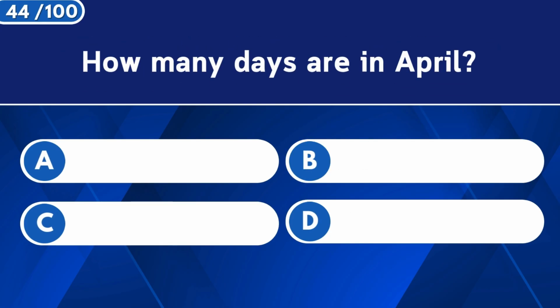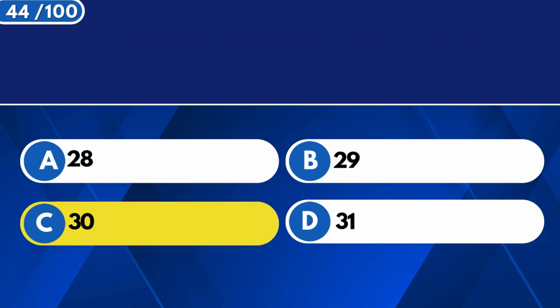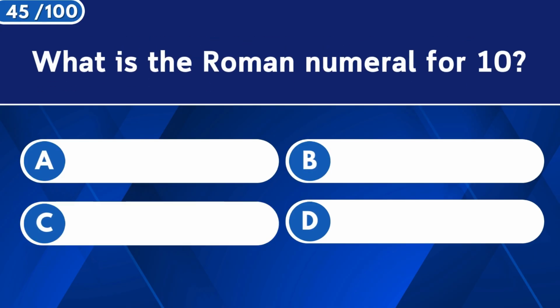How many days are in April? 30. What is the Roman numeral for 10? X.